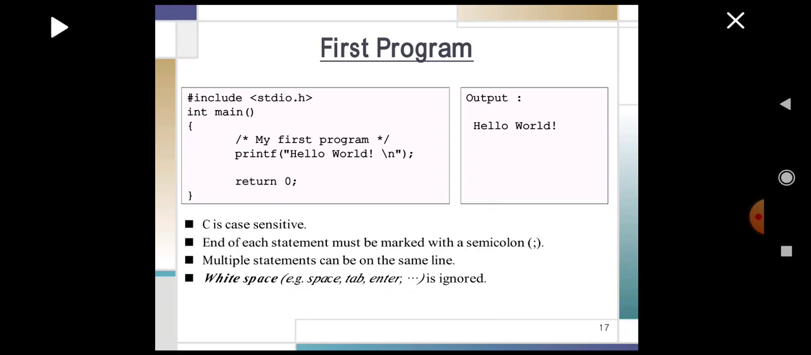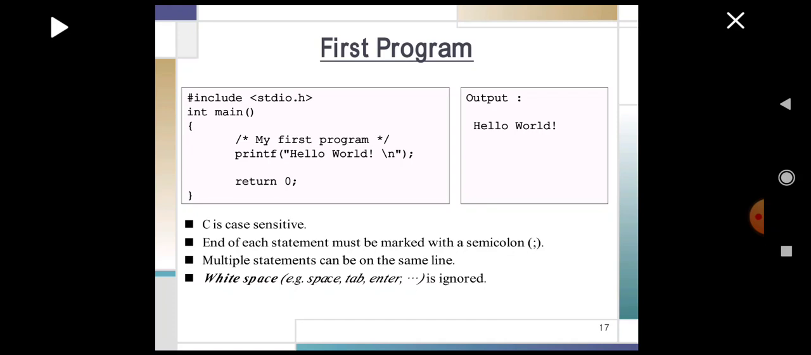Now let's start with the simplest C program for printing a hello world statement. #include <stdio.h> is the header file. int main is the function name of type integer, then an open curly bracket, and the first line is the comment line, which starts with slash asterisk and ends with asterisk slash. The printf statement is going to print the hello statement as it is. \n will display a new line, and return 0 means this particular program is not going to return any values, so it is given return 0. The output of the program will be hello world.